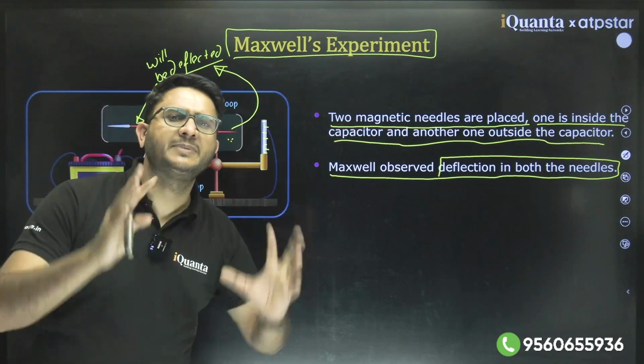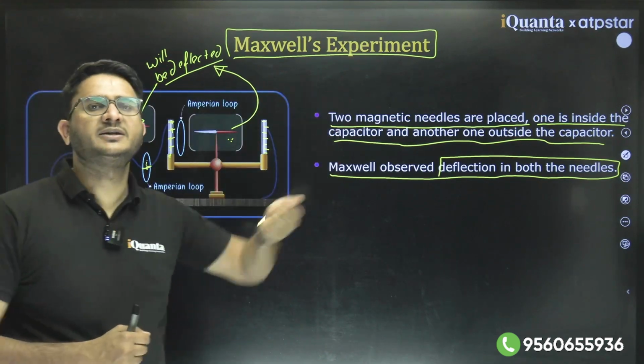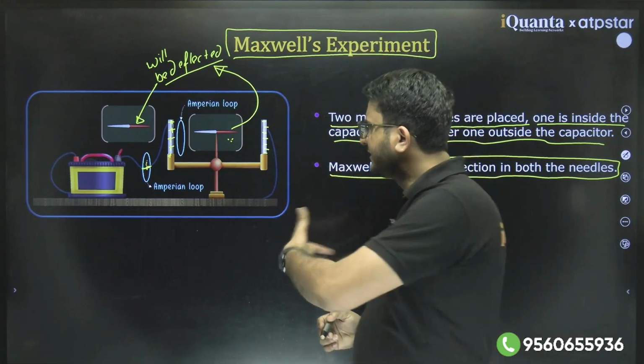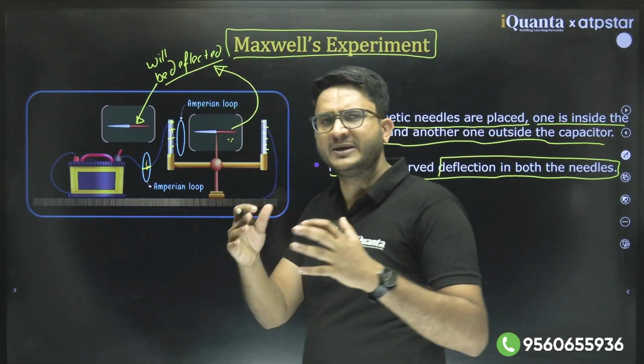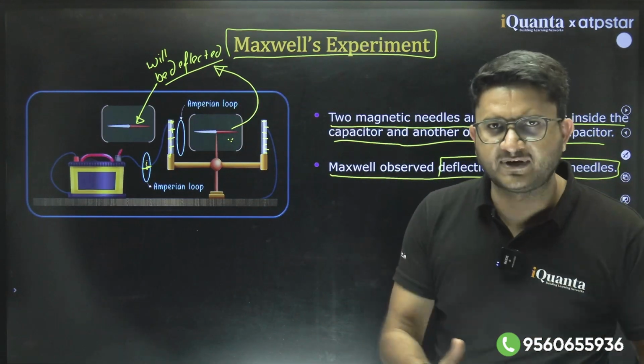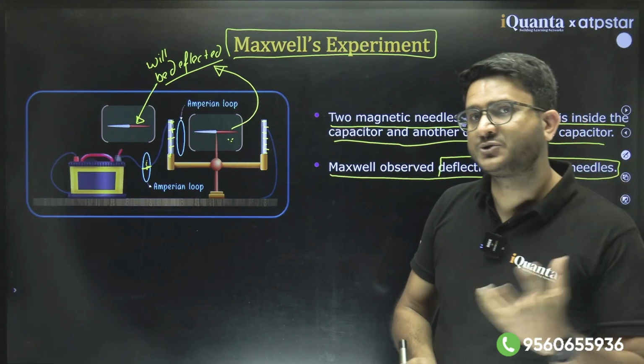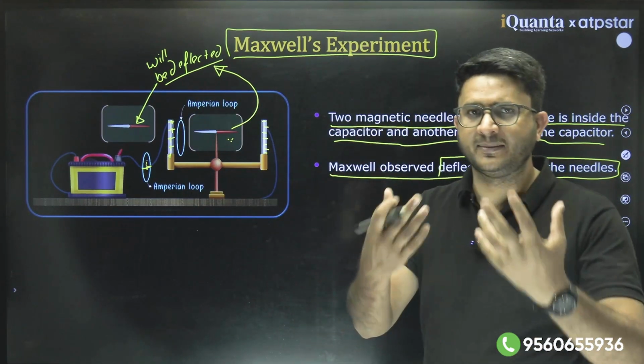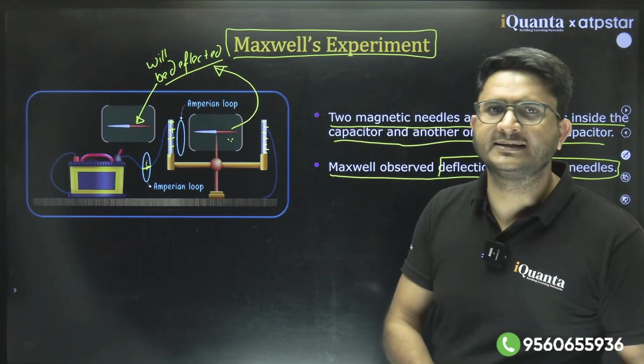This was the main question which generated this idea. He tried to explain it with a different concept, a hypothetical current. He named it displacement current. We will be studying that also.